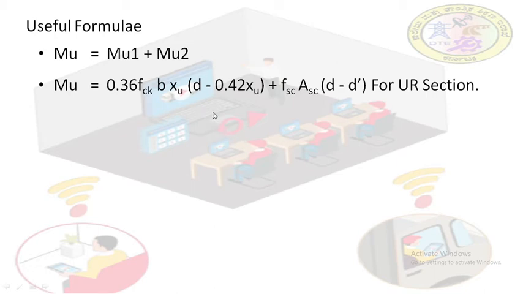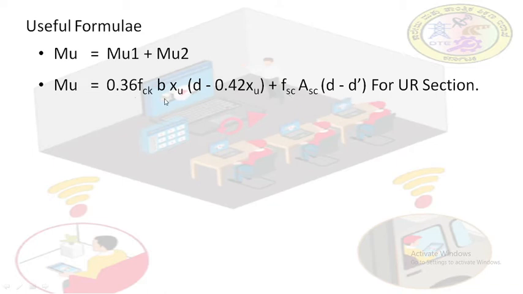If xu is less than xu max, the given section is under reinforced section, and therefore we use it to calculate the ultimate moment of resistance: Mu is equal to 0.36 fck b xu (d minus 0.42 xu) plus Fsc Asc into (d minus d dash). Very simple. Please remember this equation. It is there in the code book. But the only thing you have to remember is this small equation here, Fsc into Asc (d minus d dash).